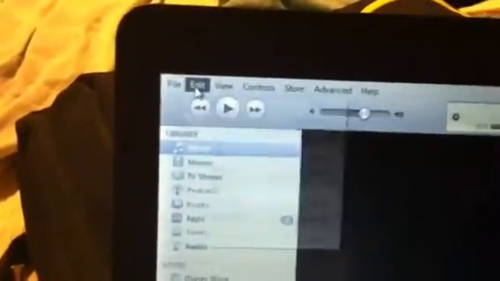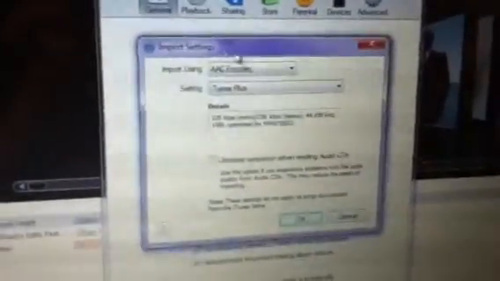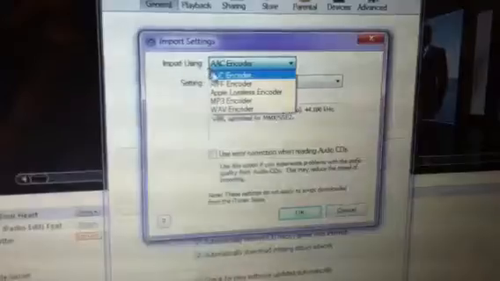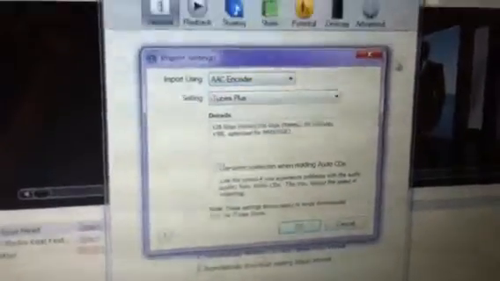And first, actually, make sure up here in Edit, Preferences, in here where it says when you enter a CD, where it has import settings, click on that and make sure this import using is switched to AAC encoder, and then click OK. Mine's already done so I don't have to.